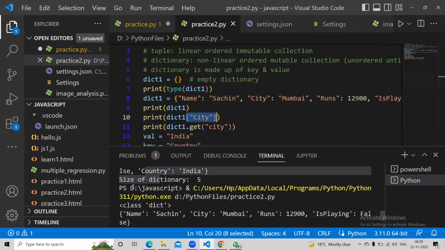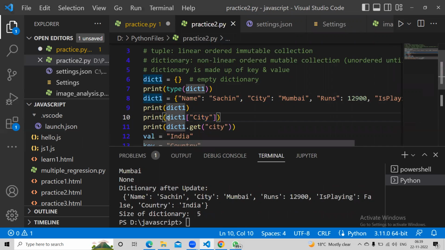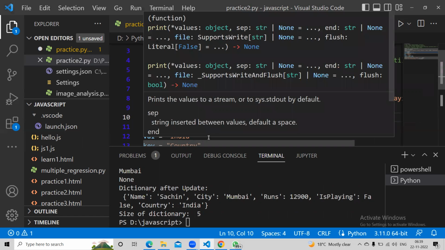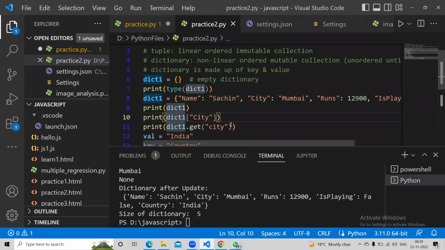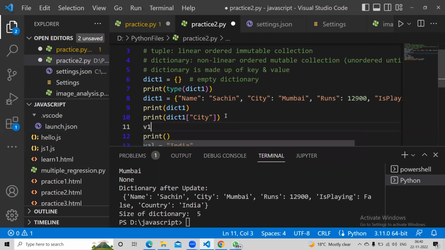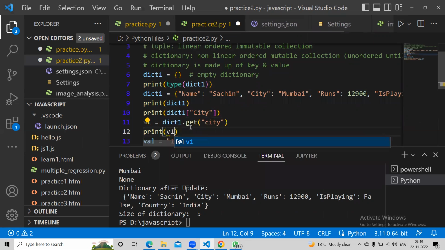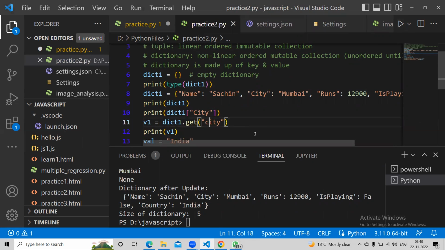Well, sorry. So again, this does not return like this. So you have to pass this to a variable before you get this. So I'm going to say v1, value 1, and then I'm going to say v1 here. Why?